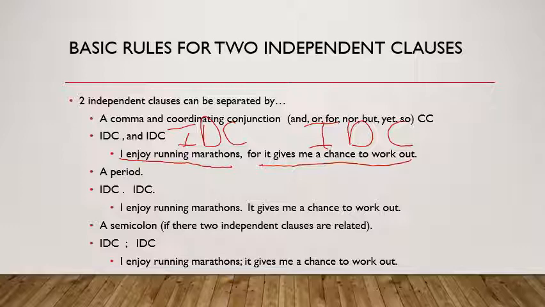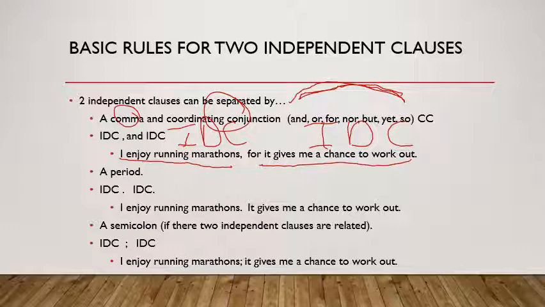a coordinating conjunction. All right, so that's my first rule. If I have two independent clauses beside one another, I can join them with a comma and a coordinating conjunction. Okay? Now, what are the coordinating conjunctions? Conjunctions are words, or coordinating conjunctions are words that connect words, phrases, or sentences, or clauses, excuse me, clauses. So our coordinating conjunctions are and, or, nor, but, yet, and so. All right, so that's our first rule.